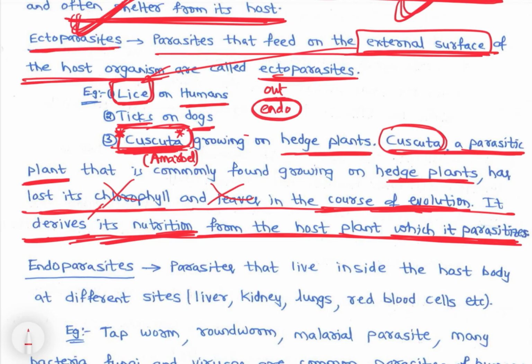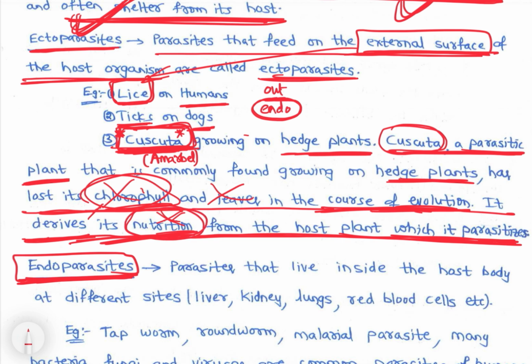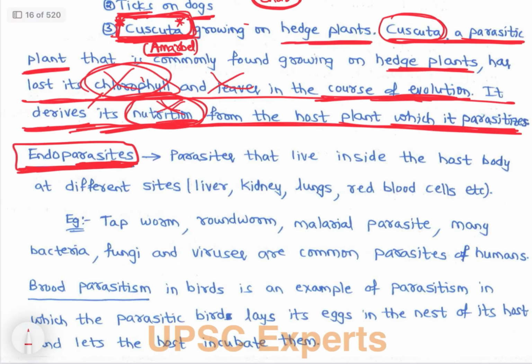Right, so now let's discuss endoparasites. In the Cascata video we have seen, Cascata is yellowish in color, right? It doesn't have chlorophyll. If there is no chlorophyll, then it cannot prepare food at all. So what it is doing is taking nutrition from the host plants, right? See, Cascata, Amar bel, doesn't die because it takes nutrition from the host, so it is a parasite. Then next is endoparasites.